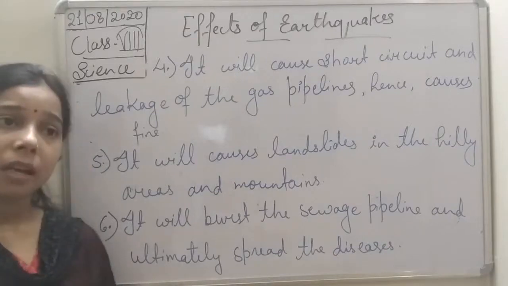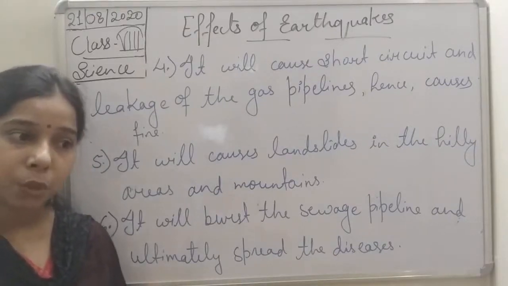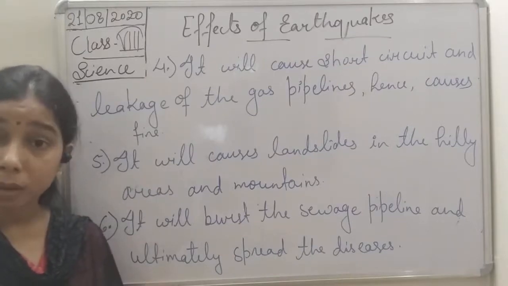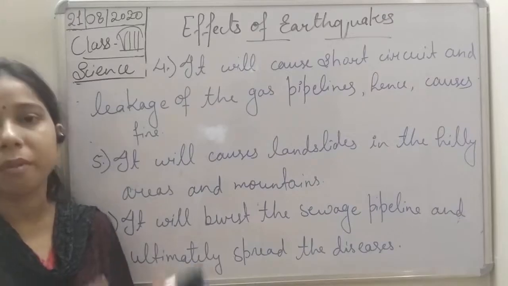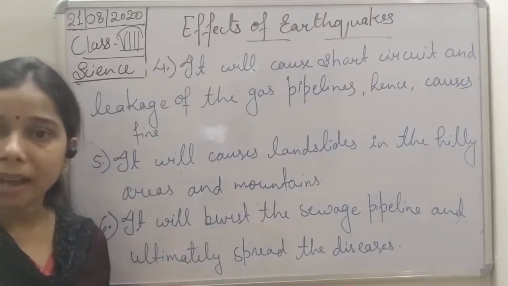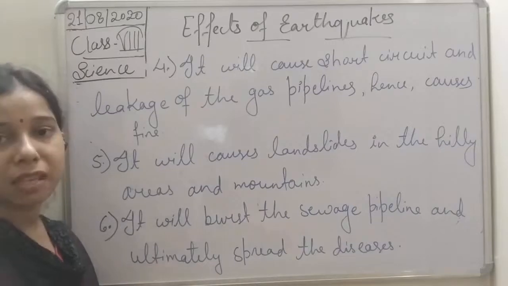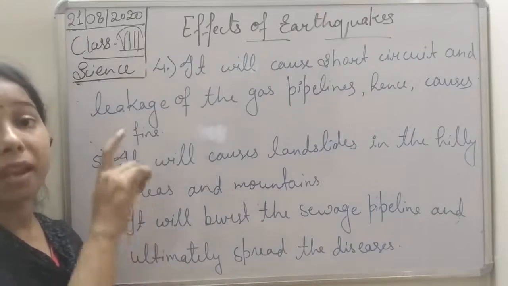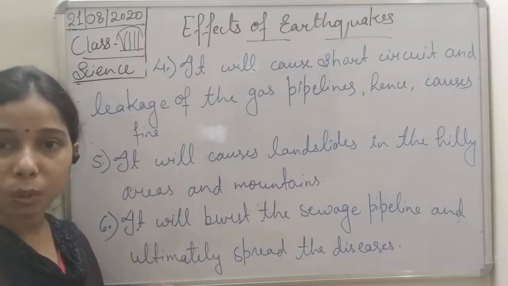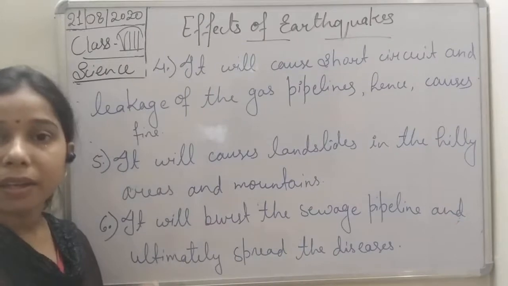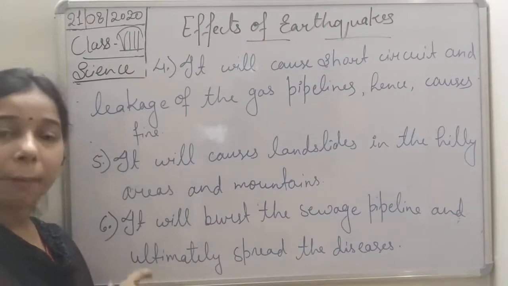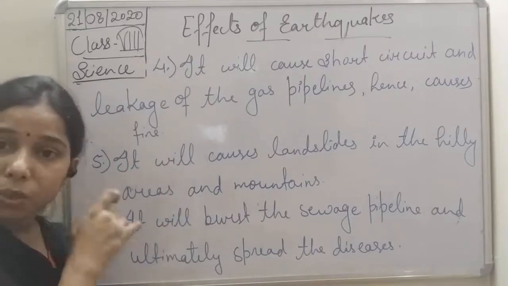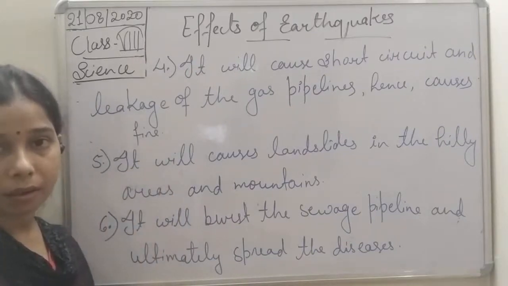Third one is, students, see, if this earthquake occurs inside the sea, the tectonic plates collide there also, and as the collision occurs, a tremendous amount of energy is released, and that energy makes the sea waves go higher. So we can say that an enormous wave is produced due to this earthquake, and finally it will cause a tsunami. These higher sea waves will enter into the city, students, and we say the tsunami occurred.